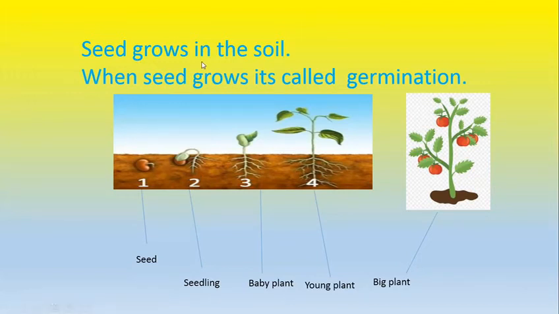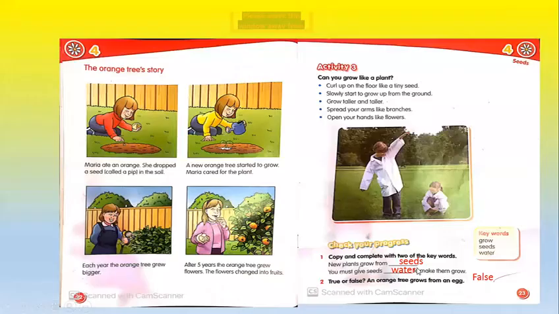I will ask you this. Where does the seed grow? Seed grows in the soil. And when seed grows, it's called germination. Number 1, seed. Number 2, seedling. Number 3, baby plant. Number 4, young plant. And number 5, big plant.